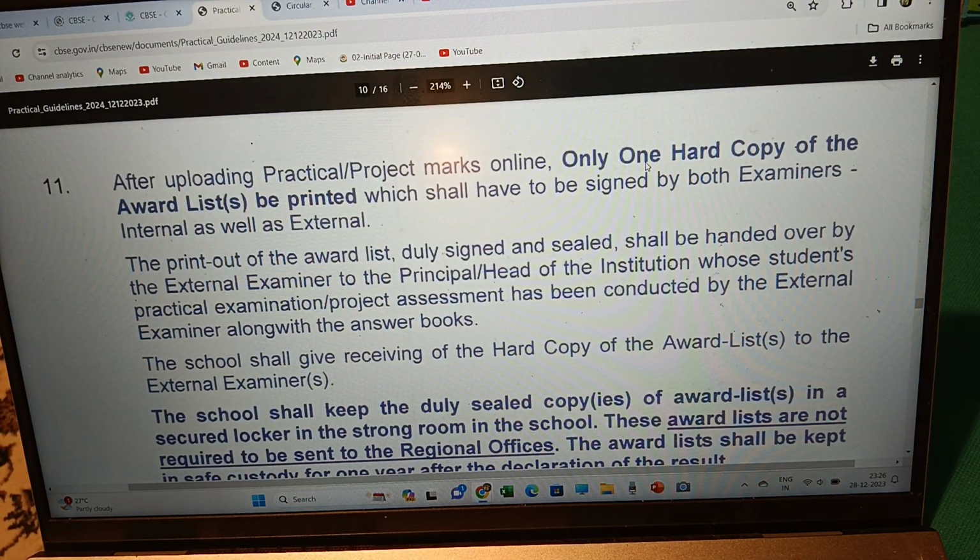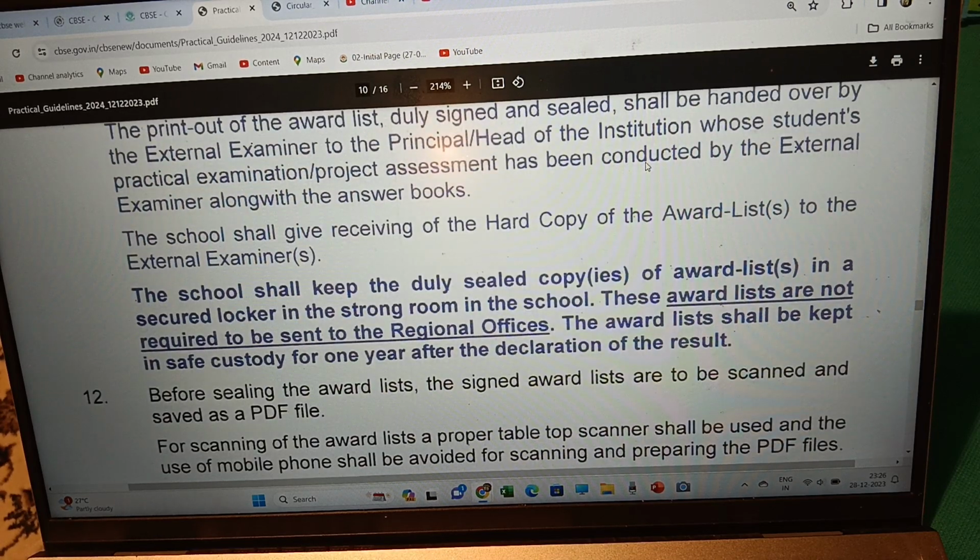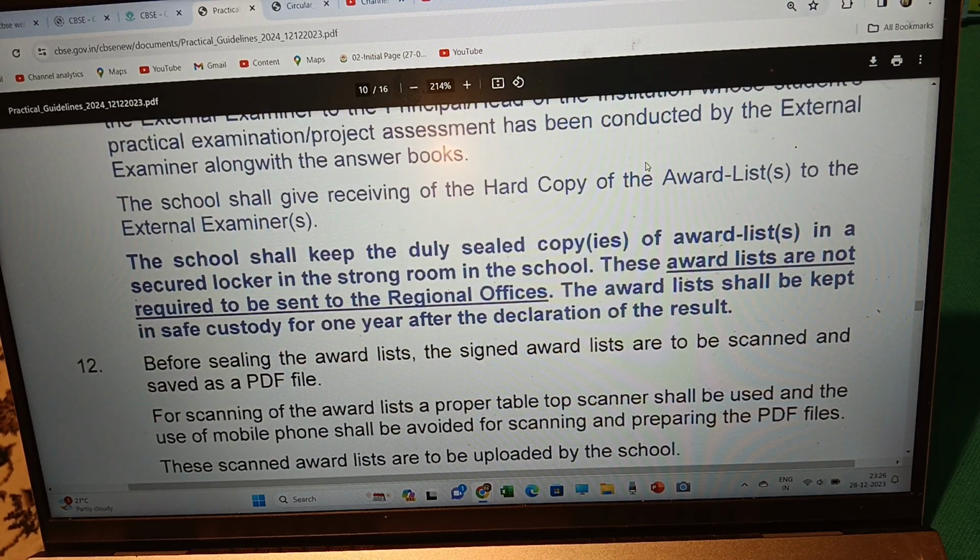Then comes the receiving of the hard copy of the award list. The school shall give the hard copy of the award list to the external examiner. The school shall keep the duly sealed copies of the award list in a secured locker, in the strong room in the school.